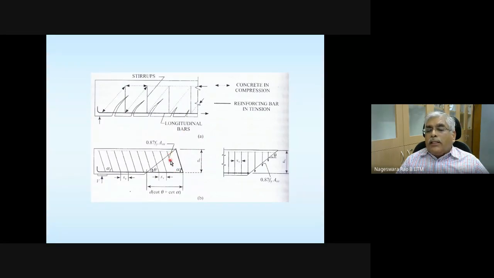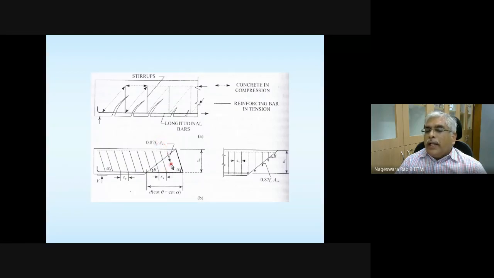And what is the capacity of this stirrup? That is what is written here. If you want to find the strength of a steel bar, how do you get it? Strength of a steel bar as per IS 456 is 0.87 fy multiplied by the area of cross section of that bar. Same thing here: 0.87 fy ASV.